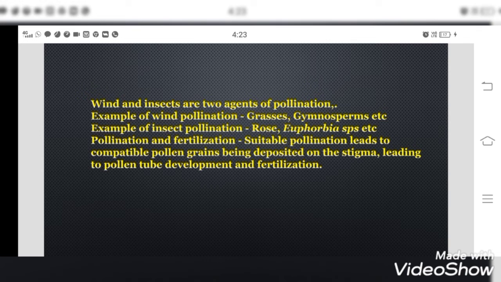These pollen grains are very lightweight. So with the help of the wind, they can transfer to the neighboring flowers. It can fall on the stigma of that flower.